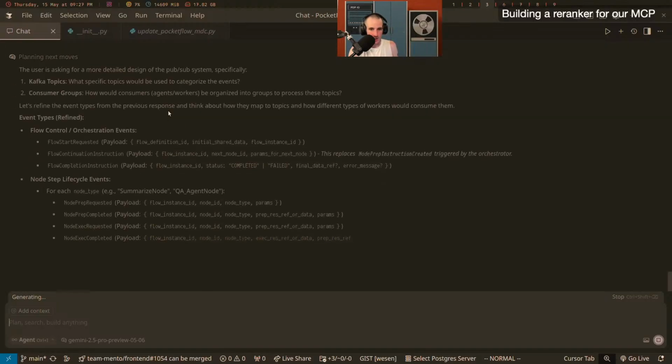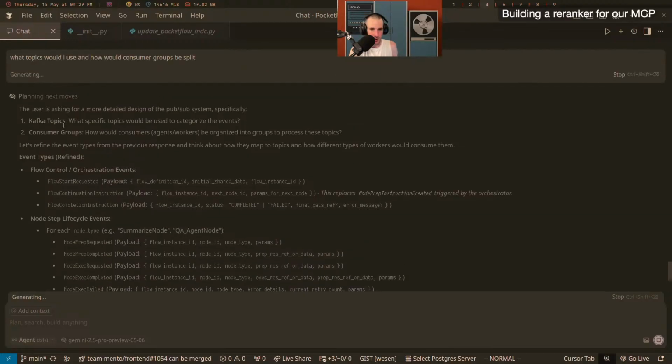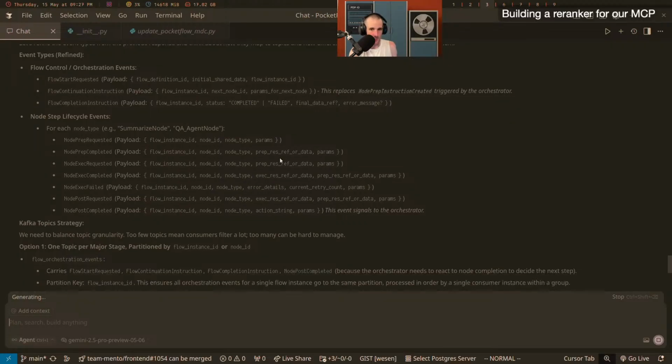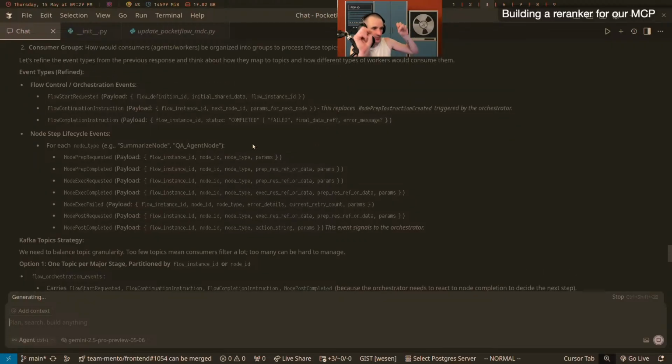Specifically, Kafka topics, what specified topics would be used, consumer groups. So here again, you can follow this and get a pretty good idea of how a senior software engineer thinks about this in a very rigorous manner. It doesn't mean that they're right, but it's rigorous. And just rigorously looking at your code structure and the topic can be really good, even if it's wrong. So here it starts designing payloads, which is pretty nice. That would have been my next question. You can see very interesting things.